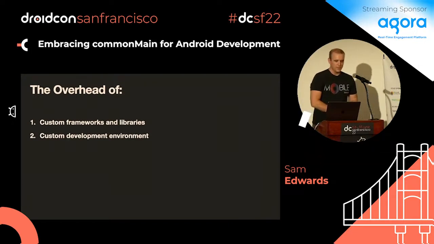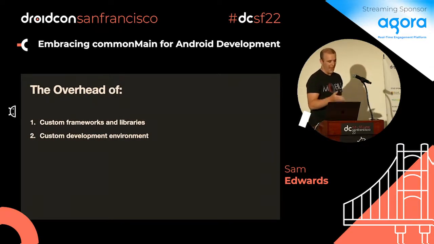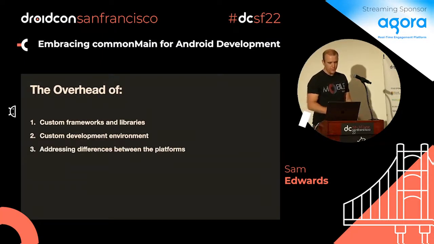The custom development environment still exists in some ways, but when you're an Android developer and you're writing this, you're using IntelliJ, you're using Android Studio, and this is what you use day to day. It isn't custom from that perspective, but we're talking about a code sharing solution. So it is kind of a custom environment coming in from the iOS side, and we have to think about this. This is a code sharing solution for all mobile developers, but from half of that side of the mobile, it's just what it is already.